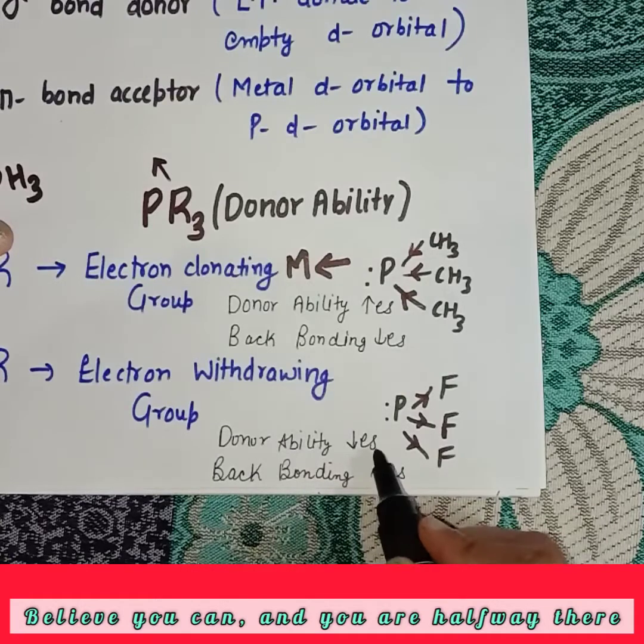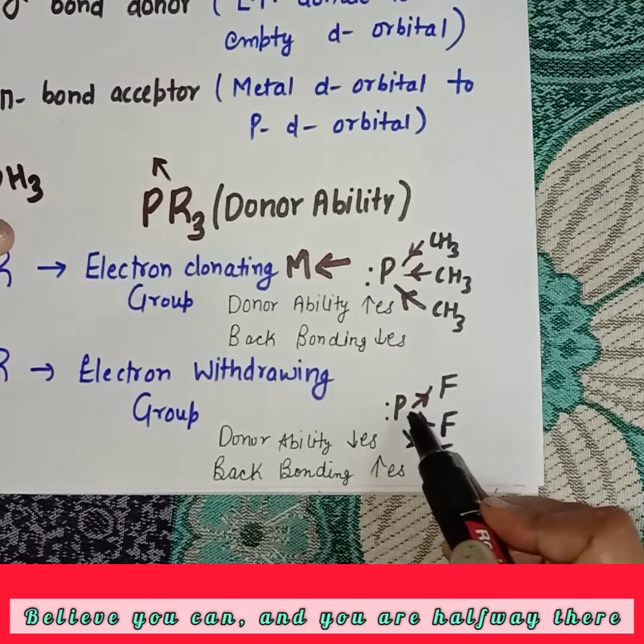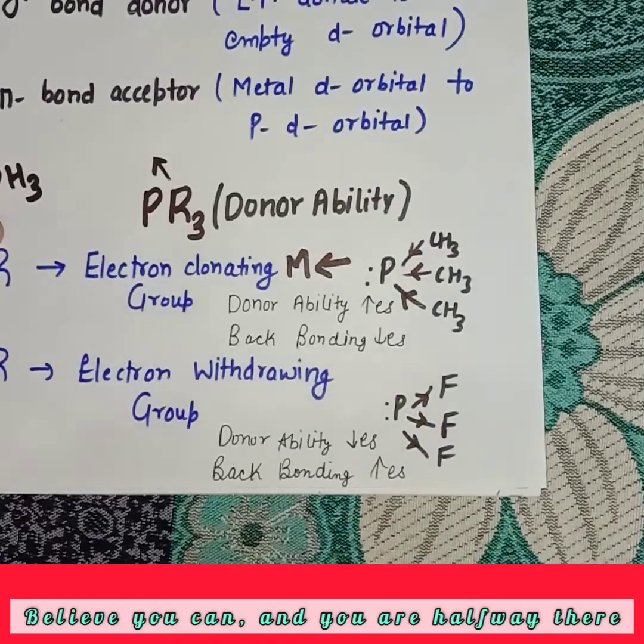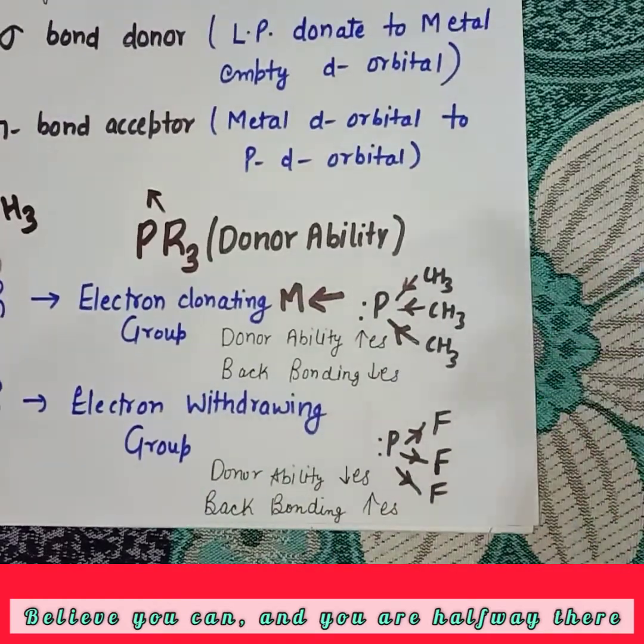So its donor ability decreases, and due to the decrease in donor ability, back bonding increases because its accepting tendency increases and donor ability decreases. I hope you guys are understanding.